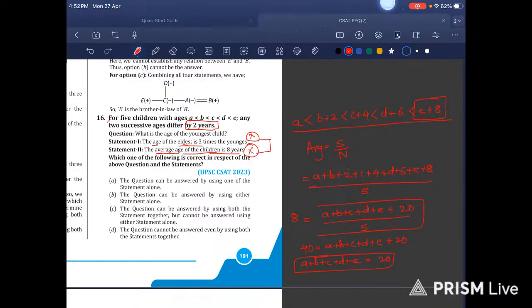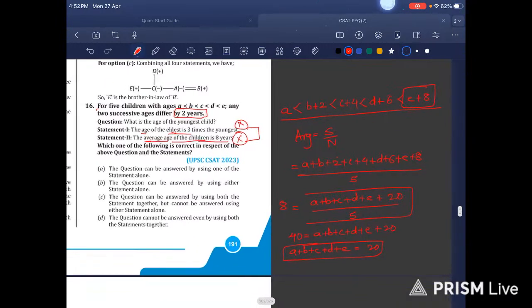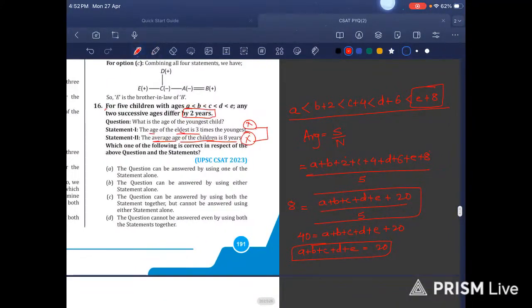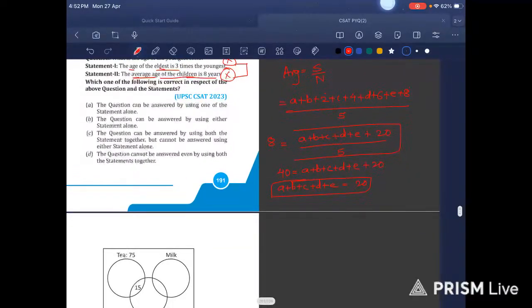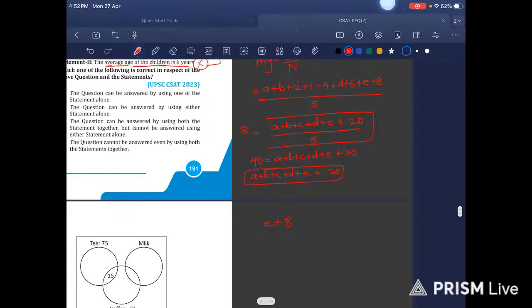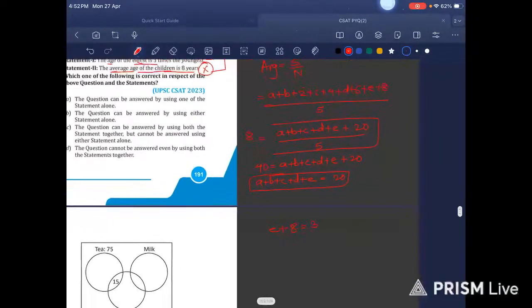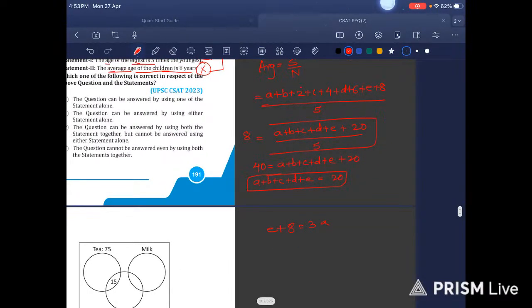And what if we combine these two statements? Fine, no problem. If we combine these two statements, statement 1 is saying that age of eldest E plus 8 is 3 times the age of youngest. That will give you E is equal to 3A minus 8.